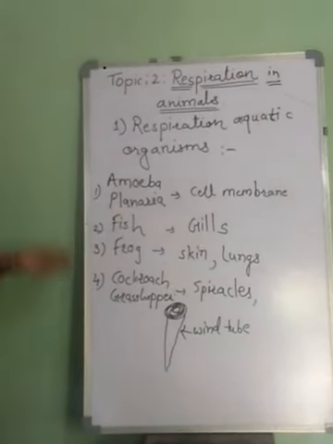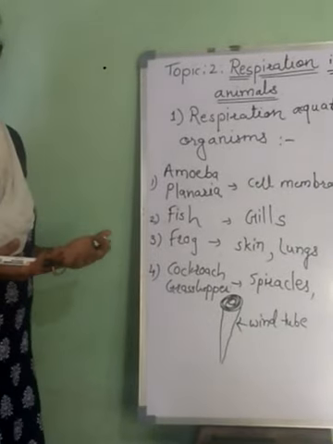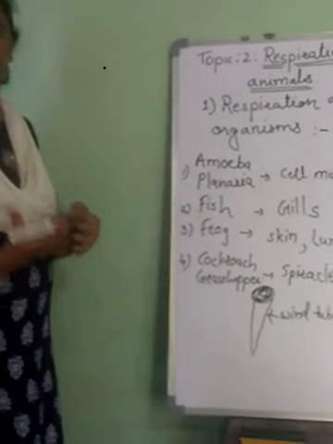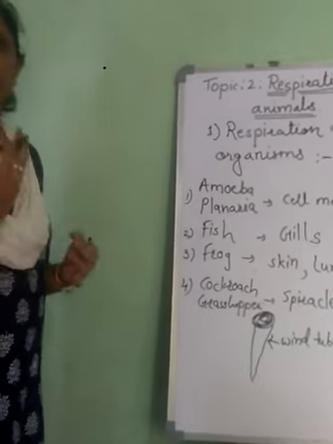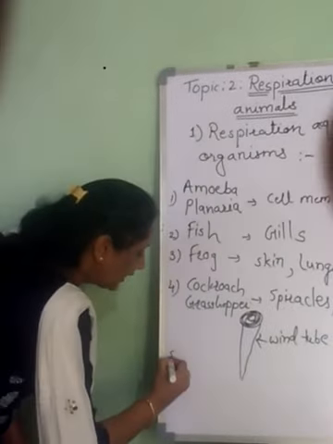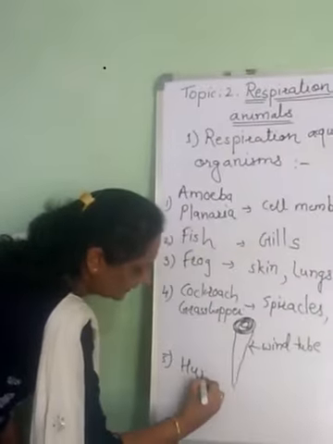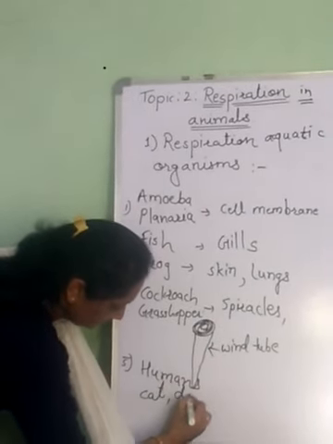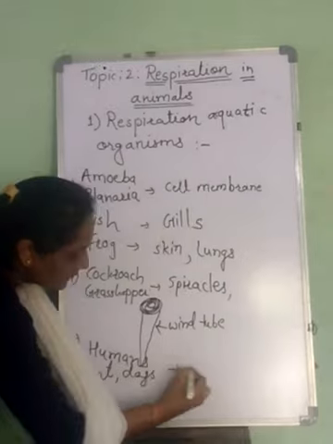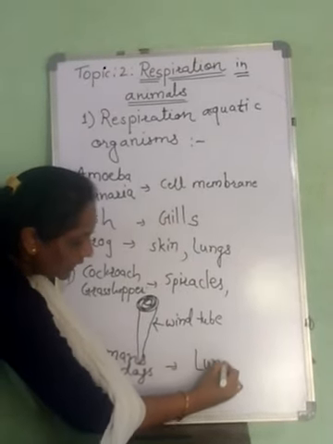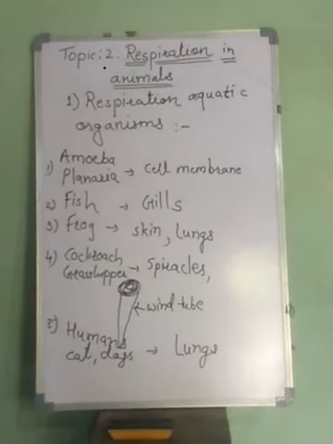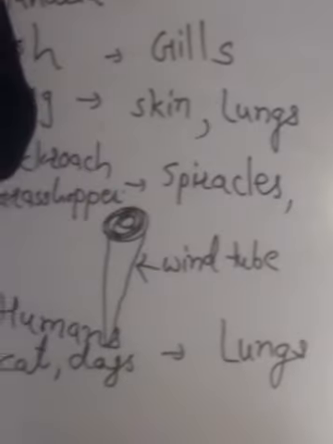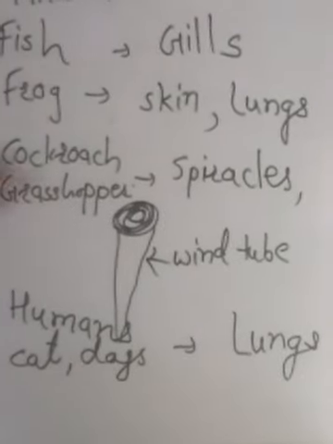Then the higher animals like us, like human beings or cats, dogs, respire with the help of lungs. So these are the various organs and the organisms by which they respire.